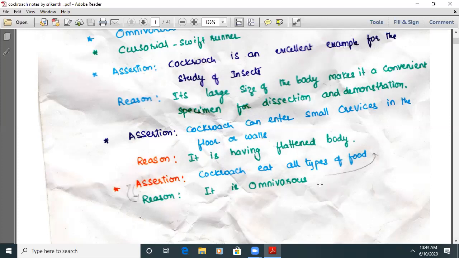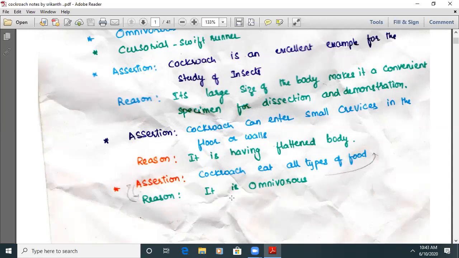A. Okay, in the same way, cockroach is omnivorous. If I say so, what will be the reason? Here, a small mistake: the assertion should go for reason and the reason should come for assertion. That's how I am reading it. It is omnivorous in nature. Cockroach is omnivorous in nature. What is the reason? Because it eats all types of food.